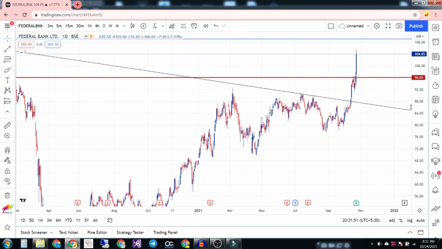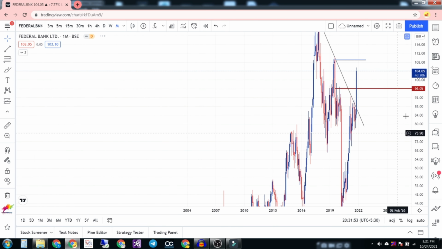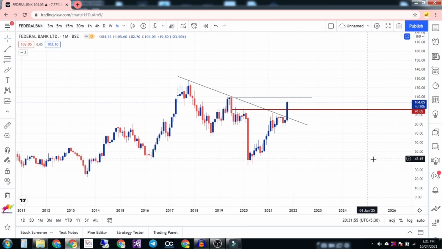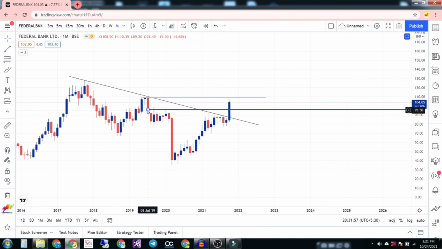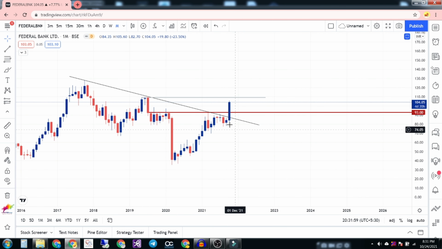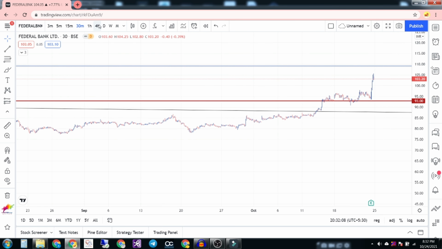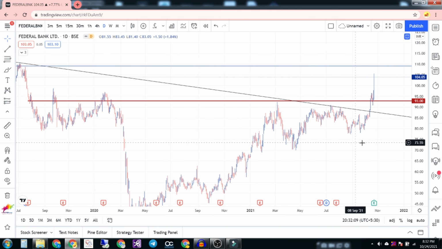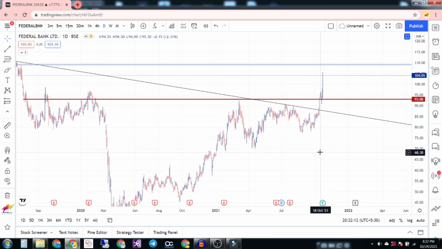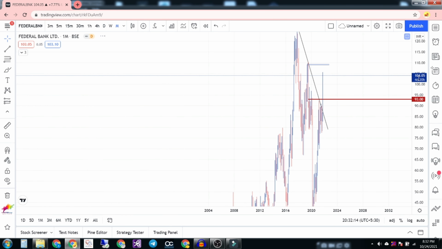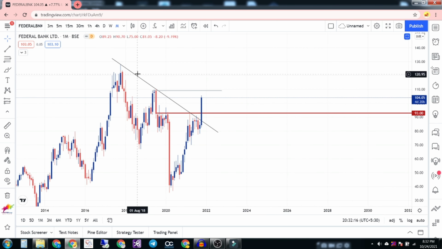Yeah, next one is Federal Bank. If you see Federal Bank, this area is acting as a very good resistance for the day, and it has broken with very good volume, and this will be the short term target. For a very short term, this 110 will be a very good target for a one or two day target. But what I'm expecting for a swing trade opportunity, you have to wait for some time. Yeah, it has broken the trend line, and it has also broken the resistance.